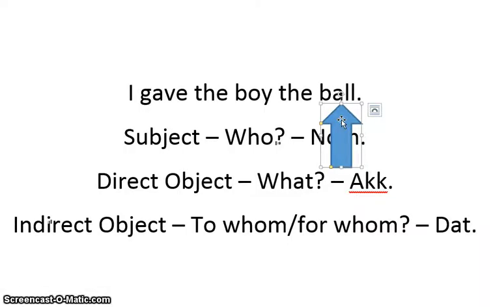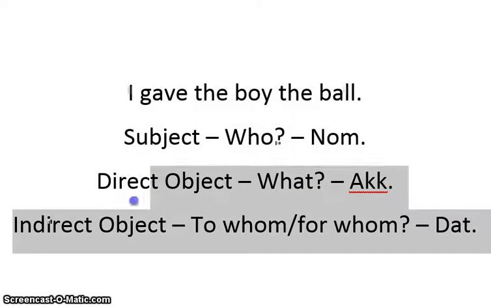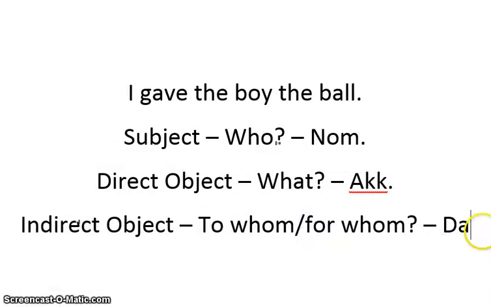And then finally we have the indirect object. That's going to be to whom or for whom. So I gave the boy the ball. To whom did I give the ball? The boy. So that in German is going to be a dative case. Okay, so that's going to be our first step in figuring out our sentences and our adjectives a little bit. So let's get rid of all of this here, and we'll move on a little bit.